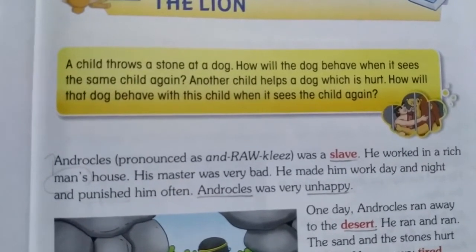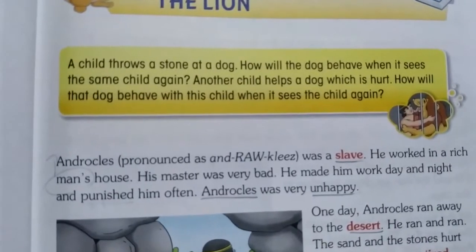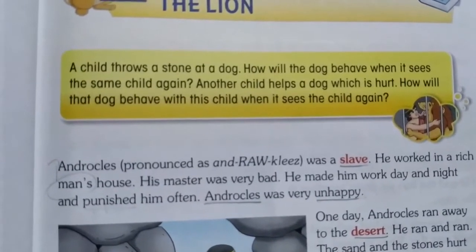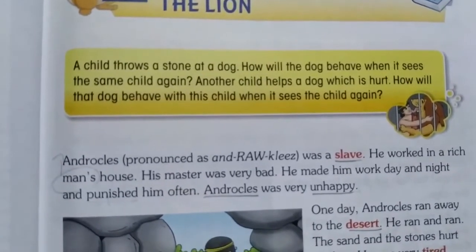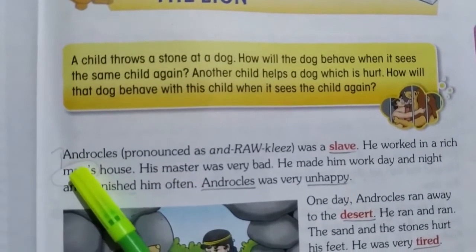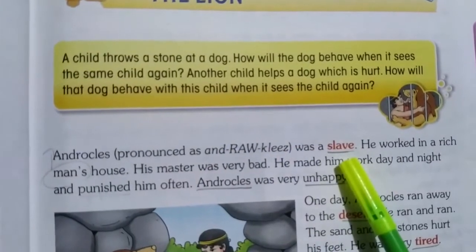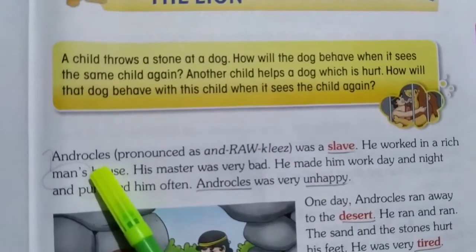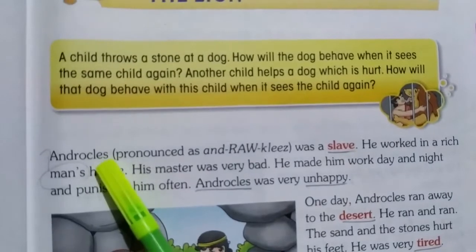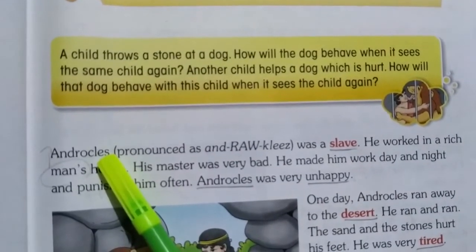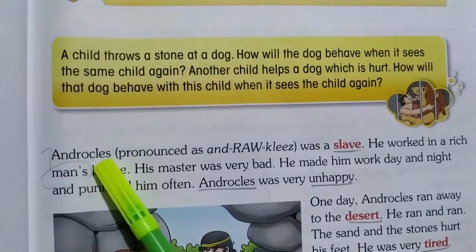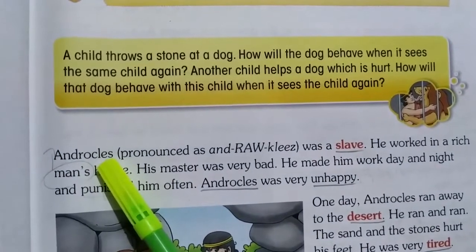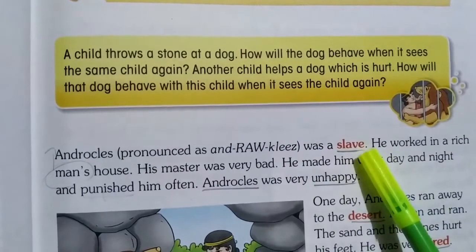Now, children, now I am going to explain the lesson. Okay, now I am going to tell one story about a lion. Listen carefully, children. Now here you see, Androcles was a slave. Androcles is the name of a person, but he is very poor. But he was a slave.